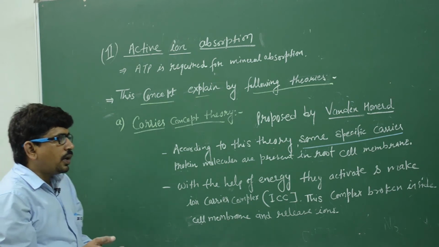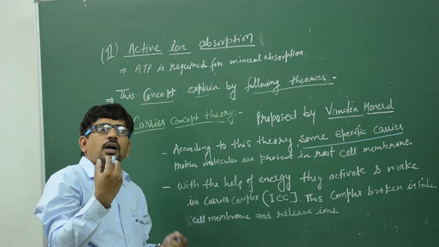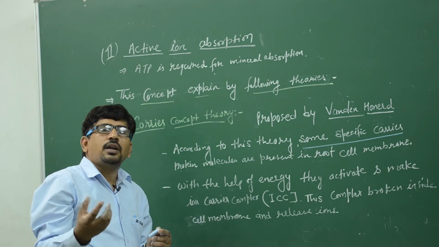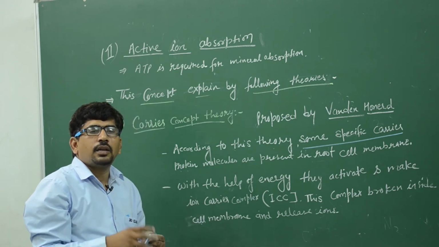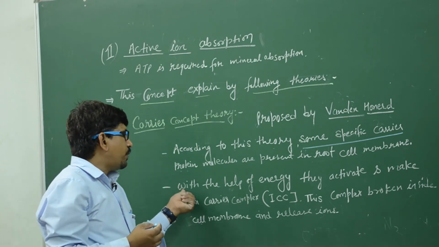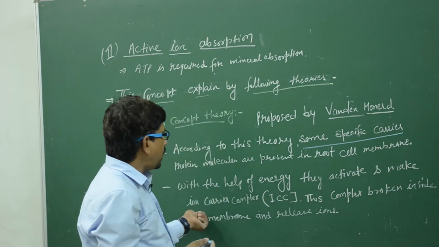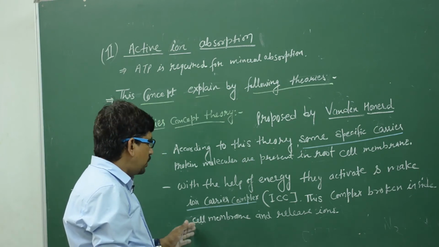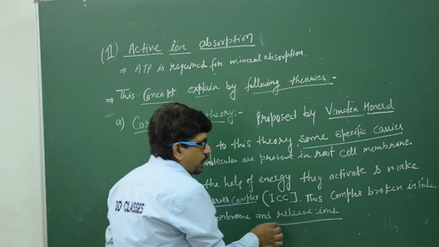With the help of energy, these proteins bind with the ions, positive and negative, and move inside, and then they release the ions from outside to inside. With energy they activate and make an ion-carrier complex, and this complex is broken inside the cell membrane and releases the ions.